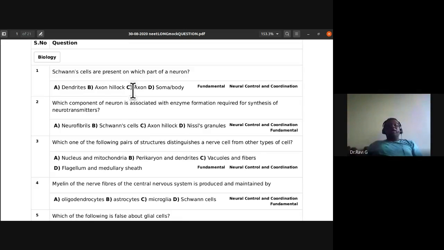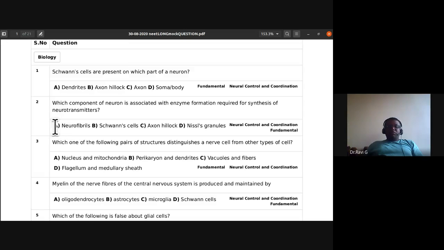Okay, Schwann cells are present on axon, so C is the answer. Second one: which component of neuron is associated with enzyme formation required for synthesis of neurotransmitters? So, which component of neuron is associated with enzyme formation required for synthesis of neurotransmitters?